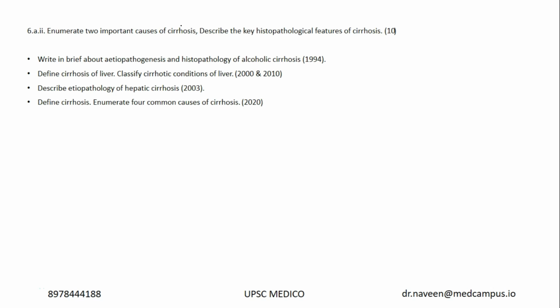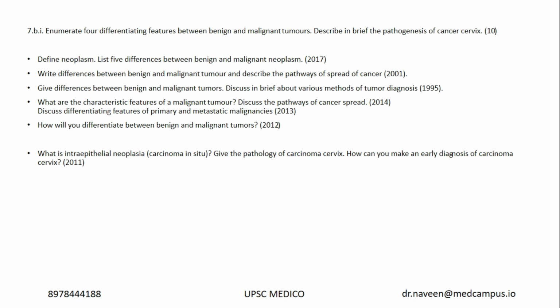Now, enumerate 2 important causes of cirrhosis. Cirrhosis is there in the syllabus, and it's asked in 94, 2000, 2010, 2003, 2020 also. And what are the histopathological features of this? Nodules and fibrosis are the 2 important histopathological features of cirrhosis. Very easy question. And yes, difference between benign and malignant tumor,